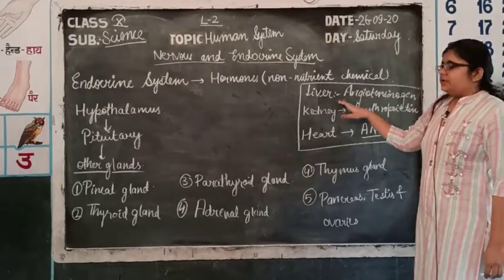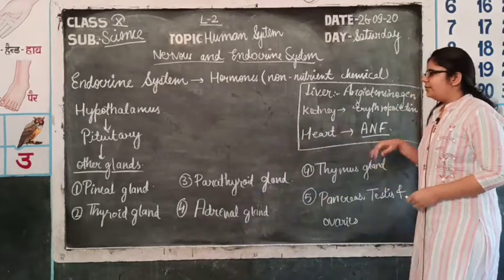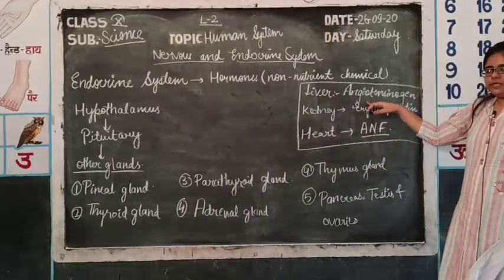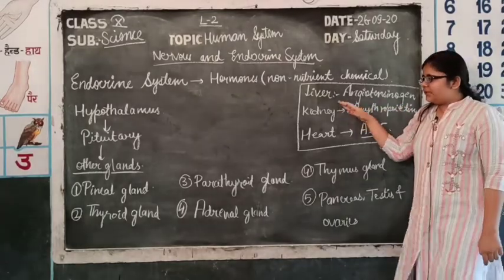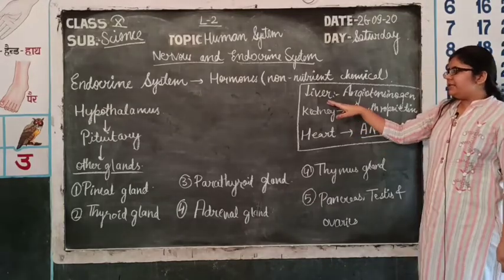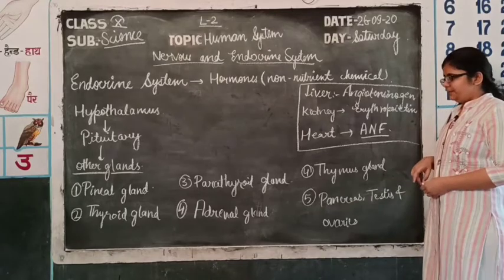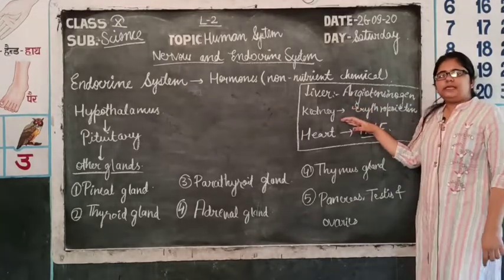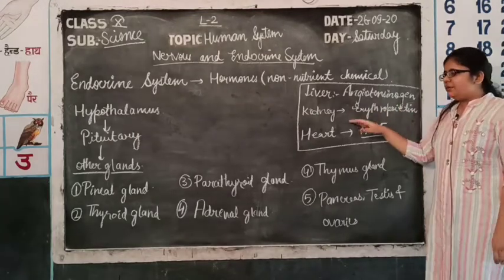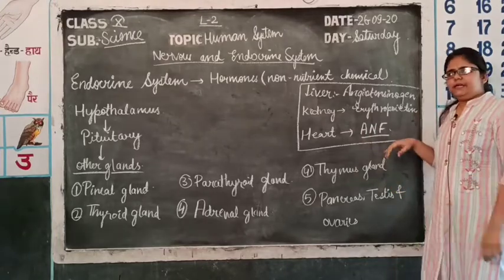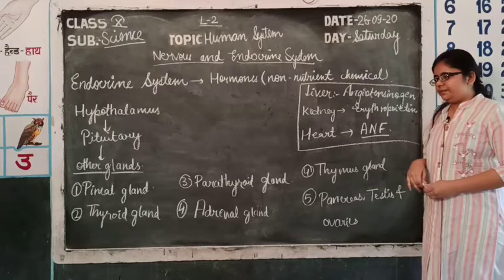Apart from the other endocrine glands, there are several more parts of the body which, along with their major functions, also contribute to the secretion of hormones. Mainly these are the liver, kidney and heart. Liver secretes angiotensinogen. This hormone helps in maintaining the blood pressure. Then comes the kidney, which secretes erythropoietin hormone, which helps in the production of RBC. Third one is the heart, which secretes ANF, that is atrial natriuretic factor, which decreases the blood pressure.